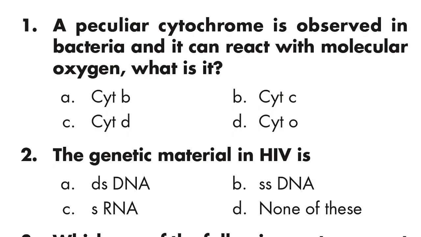Question number 1: a peculiar cytochrome is observed in bacteria and it can react with molecular oxygen. What is it? Answer is cytochrome O. Option D is right. Question number 2: the genetic material in HIV is dsDNA. Option A is right.